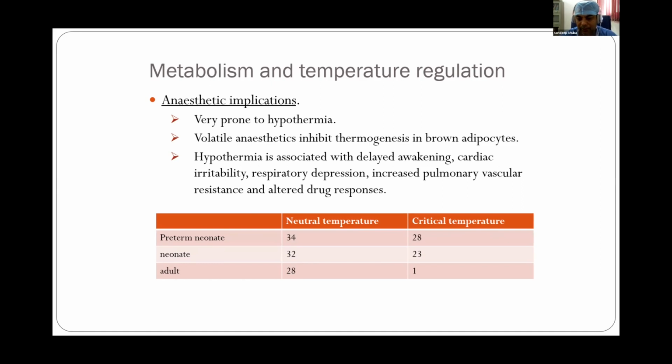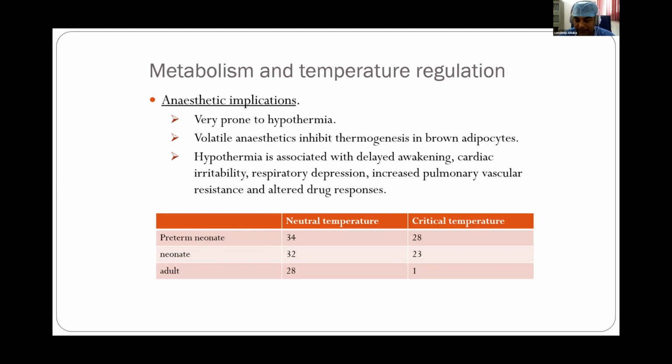If we compare the neutral temperature and the critical temperature in different age groups like preterm, neonate, and adult, we can see that the neutral temperature is the temperature at which the human body can maintain its body temperature without heat loss or heat gain. For the preterm neonate, the neutral temperature is 34, and it is 28 for the adult.